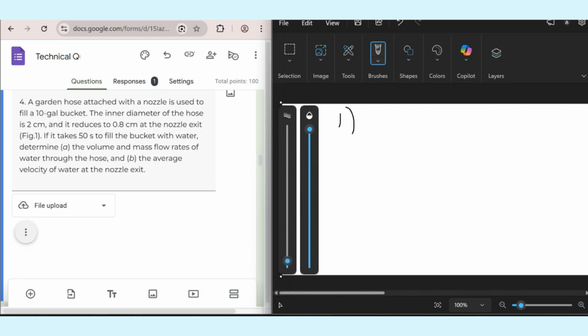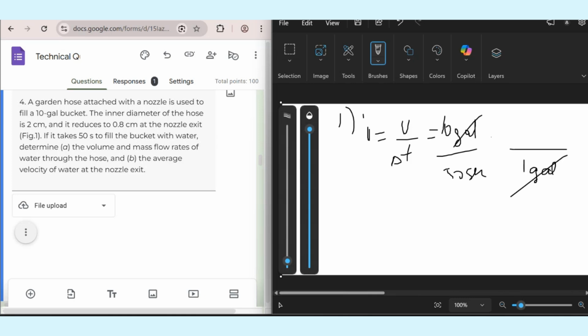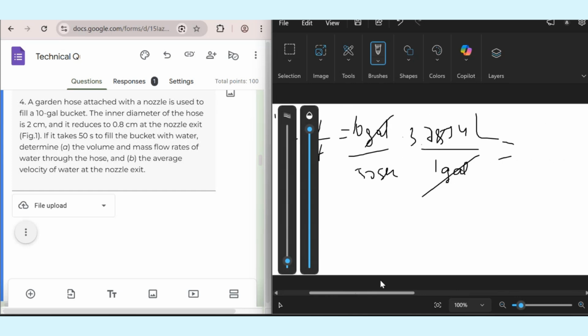Okay, let's go. The volumetric flow rate will be found by dividing volume by delta T. Our volume is 10 gallons, and our delta T is 50 seconds. We need to convert gallons to liters or cubic meters, whatever you want. In order to cancel out units, we put it like this, and 1 gallon is equal to 3.6 liters. You don't need to remember it, you can search it on the internet. It will give us 0.757 liters per second.